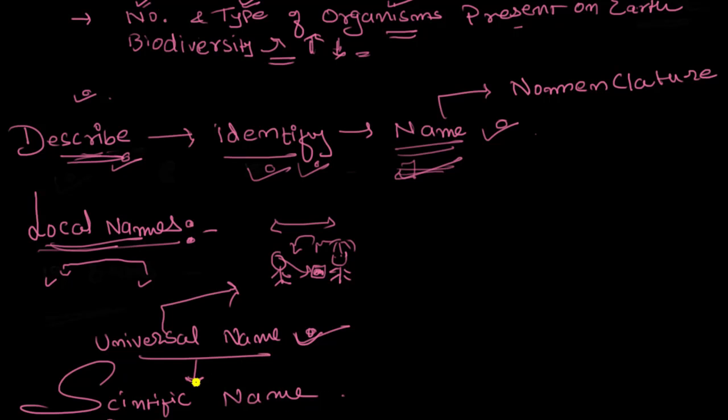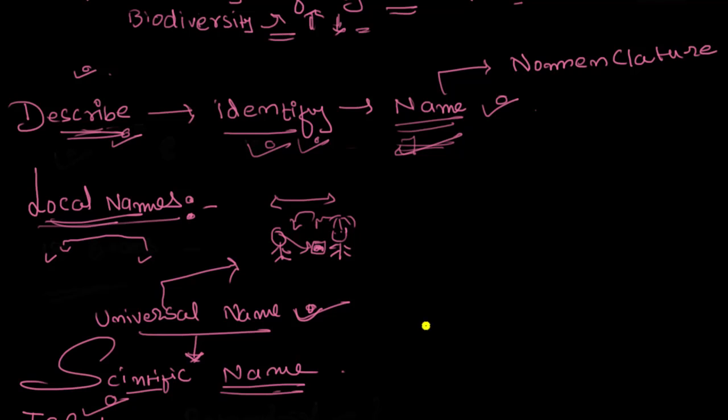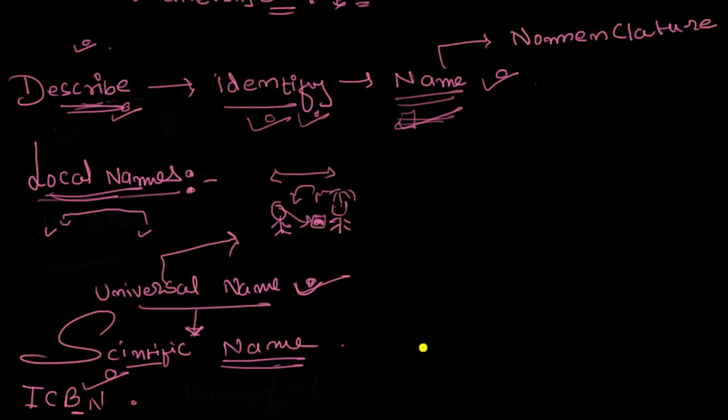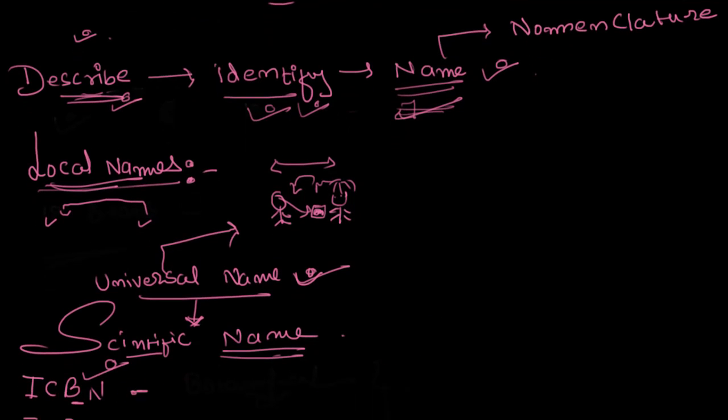Of course, we cannot give this name. The scientists are going to give that name, and that is why I can call it a scientific name. Now, who decides that? There is a community of scientists for plants and for animals. The plant one is called the International Code of Botanical Nomenclature.